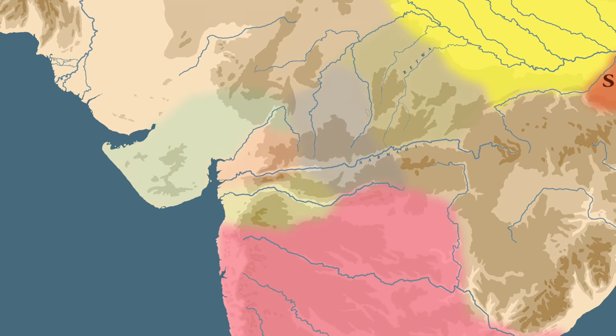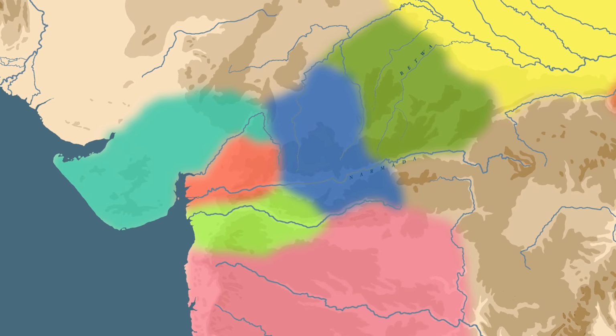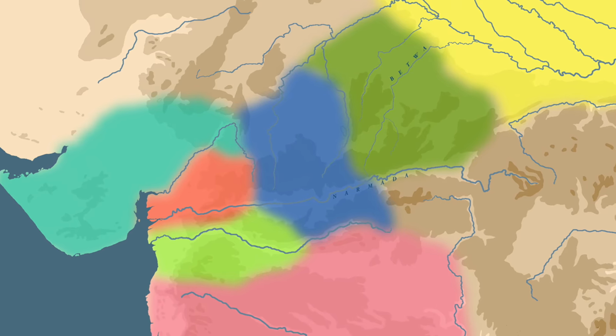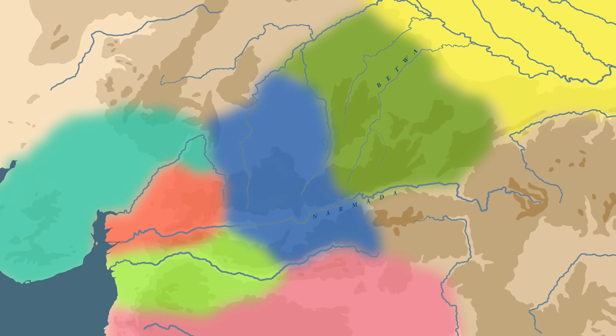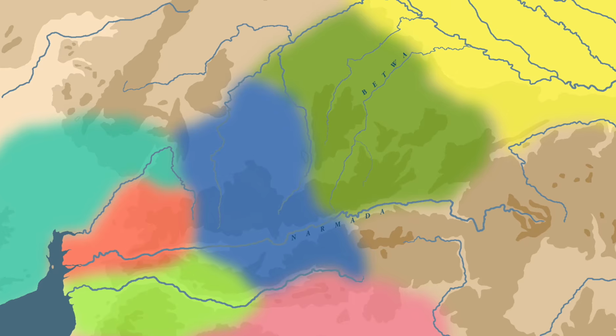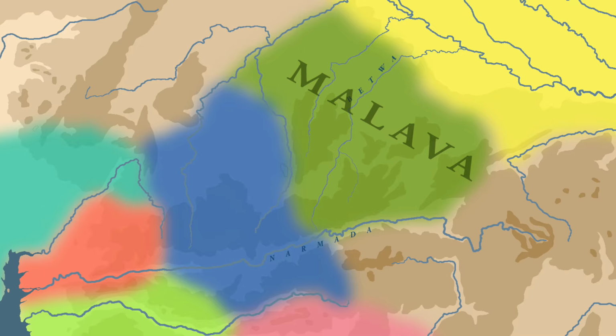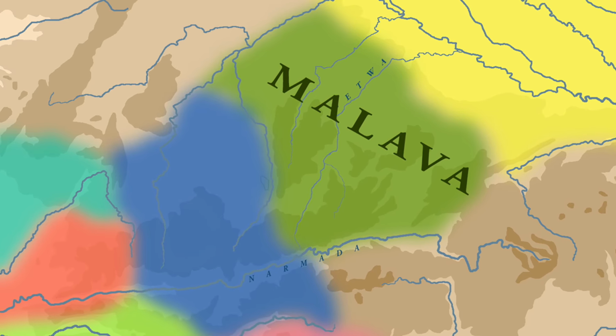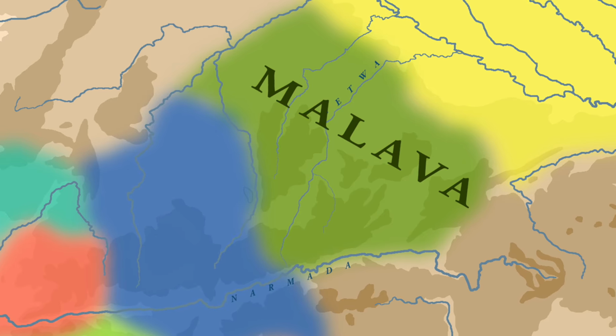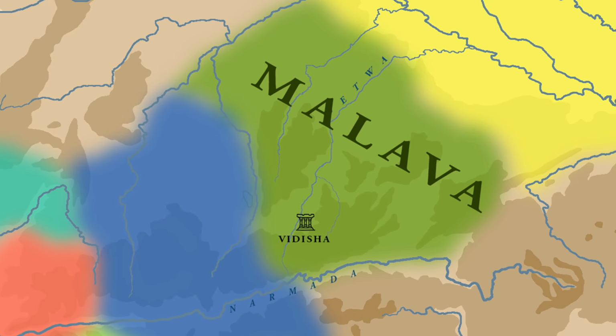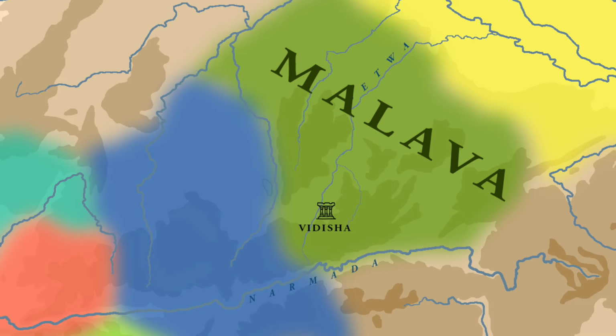The small kingdoms that ruled parts of Malwa and Gujarat too became embroiled in this struggle for dominance between Harsha and Pulakeshin. At the start of the 7th century AD, Eastern Malwa, with its capital at Vidisha, was ruled by Devgupta.